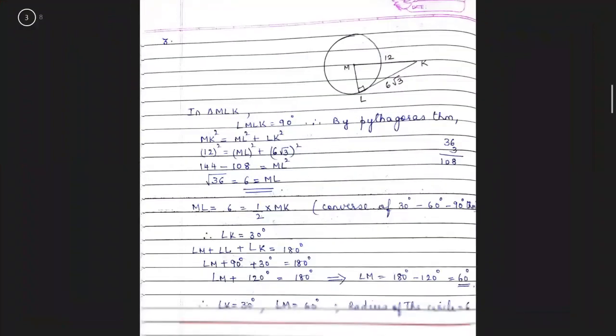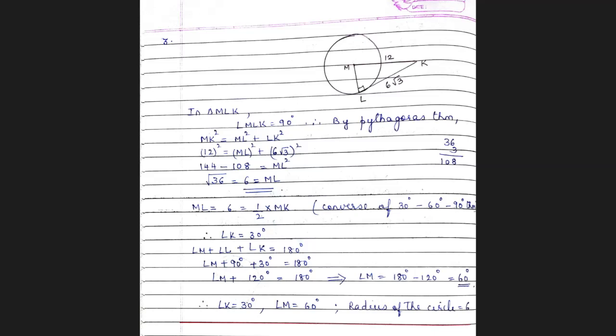So question number 3, this is the figure. Now in triangle MLK, we know angle MLK is equal to 90 degrees by the tangent secant theorem. Therefore, using Pythagoras theorem, we have MK square equal to ML square plus LK square. Substituting the values, you get ML as 6. Now this ML, 6, is half of MK, which is the hypotenuse. So by the converse of the 30, 60, 90 degree triangle theorem, angle K will be 30 degrees because the side opposite to 30 is half of the hypotenuse. So you have angle K is 30.